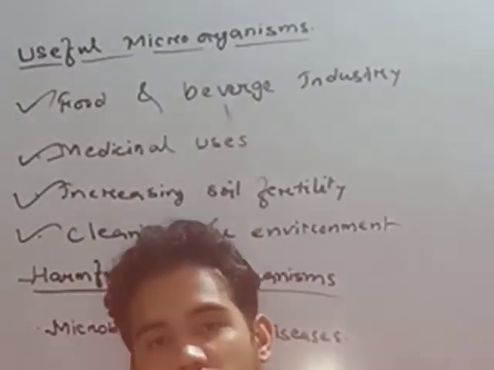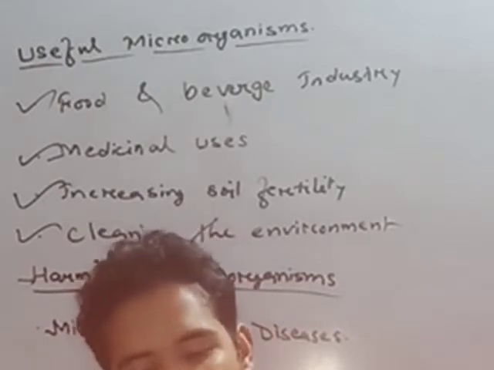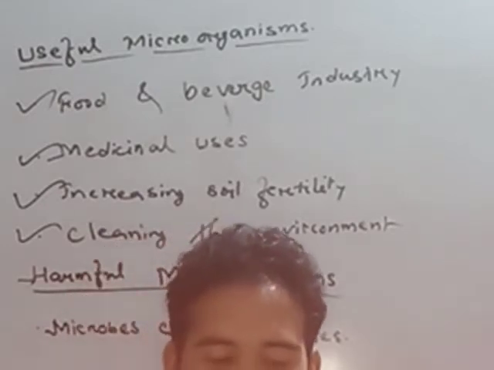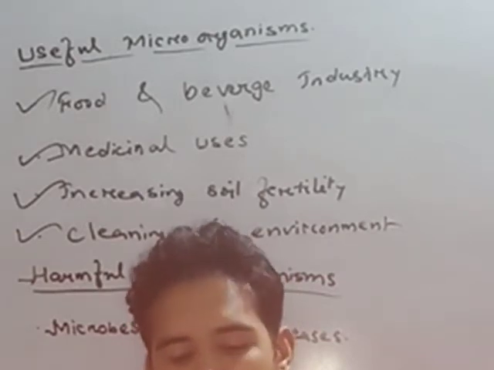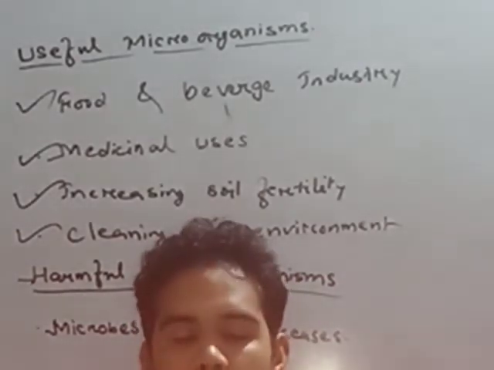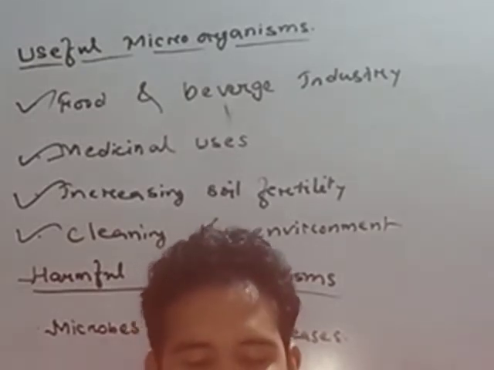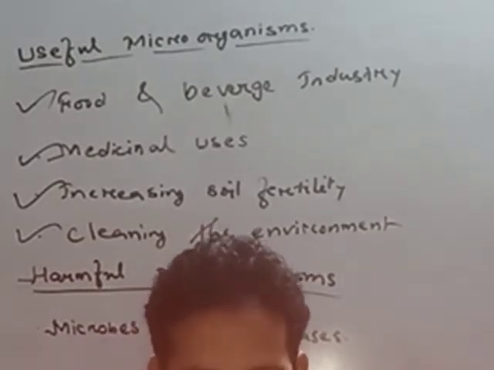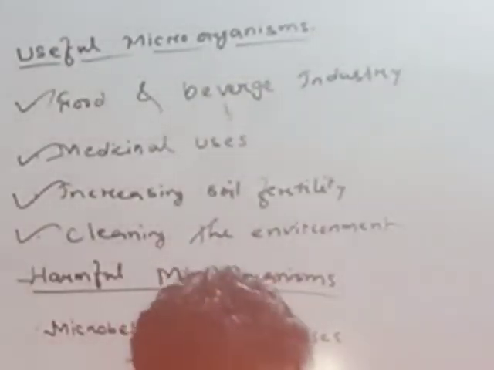And to prevent this type of communicable diseases, we have to vaccinate ourselves and maintain some precautions. Like chickenpox, cholera, polio, and corona, we have to vaccinate ourselves.